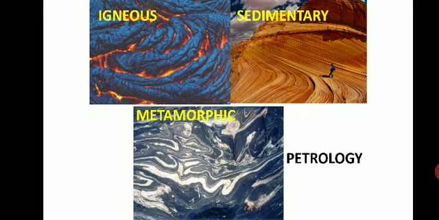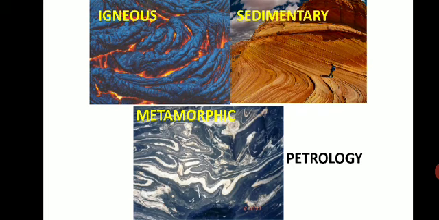So we have three types of rocks. Examples of common igneous rocks are granite, which is formed by magma, and basalt, which is formed by lava. Then there are a few more examples, like dolerite, syenite, syenite porphyry and granite porphyry; all these are examples of igneous rocks. Then we'll move on to sedimentary.